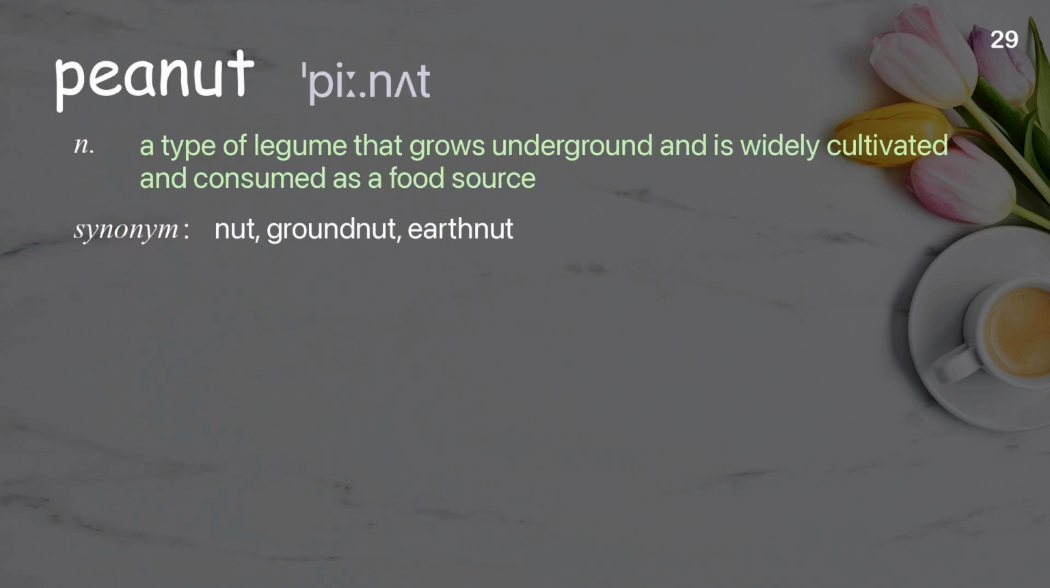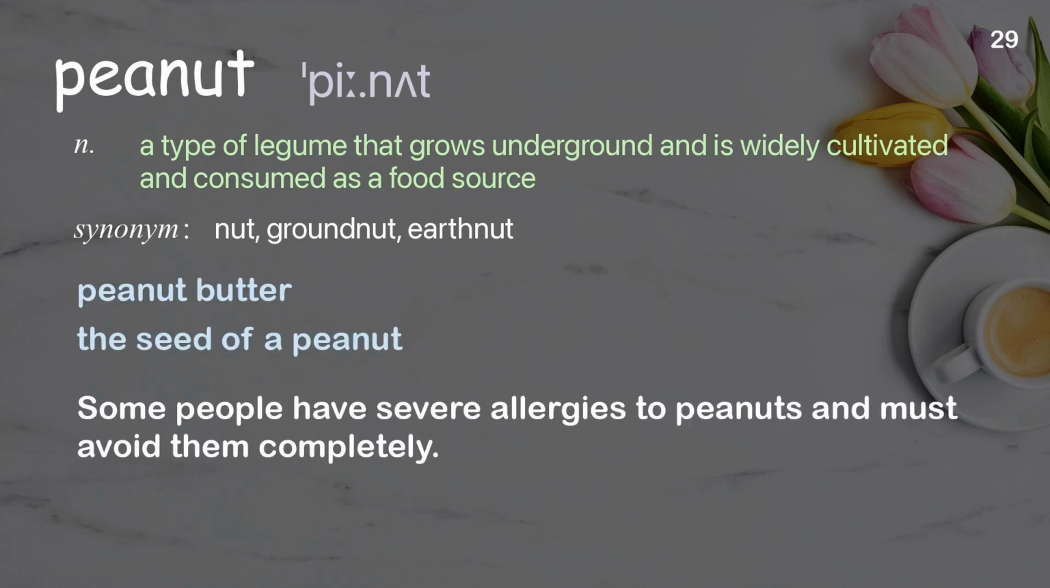Peanut. A type of legume that grows underground and is widely cultivated and consumed as a food source. Examples: Peanut. Peanut butter. The seed of a peanut. Some people have severe allergies to peanuts and must avoid them completely.